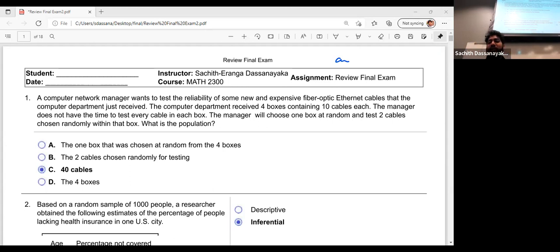And there is one more thing I think I missed in the review: binomial distribution. I don't know how I missed it, but please add binomial distribution to this review as well. Just a simple question where you are given all the details, then you just plug the values into the binomial distribution and find the corresponding probability. If I have enough time, I'll go through the binomial distribution question as well.